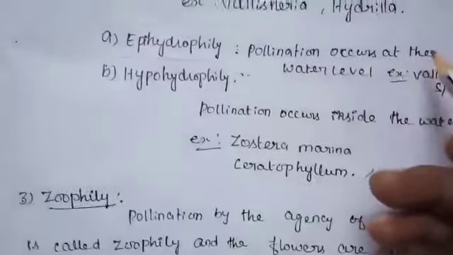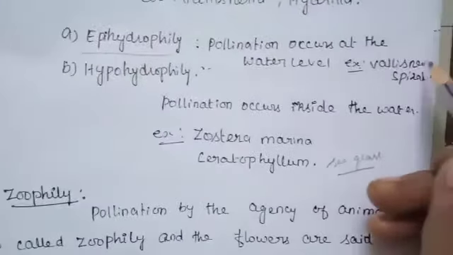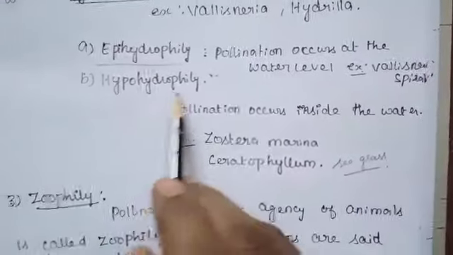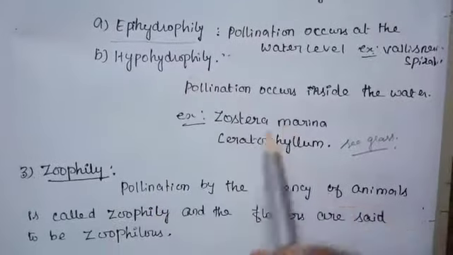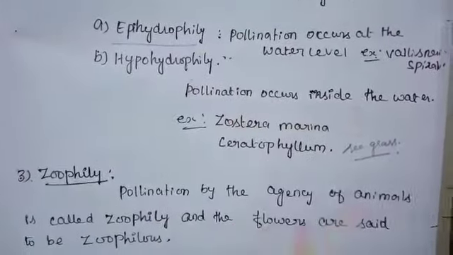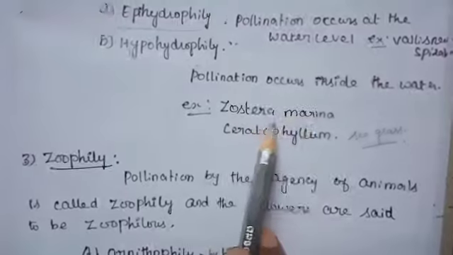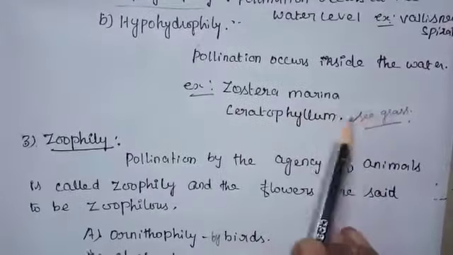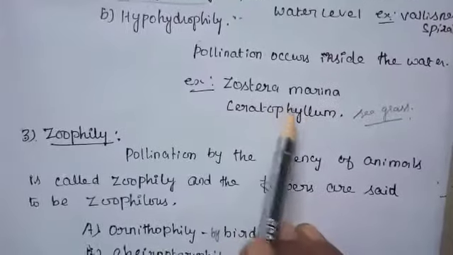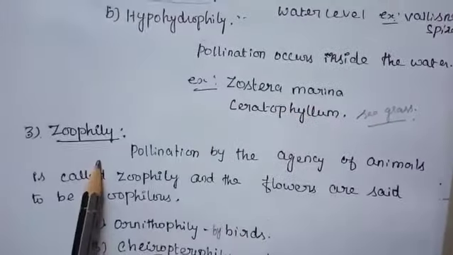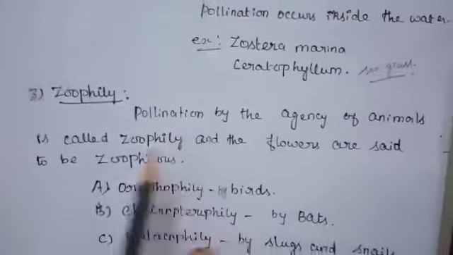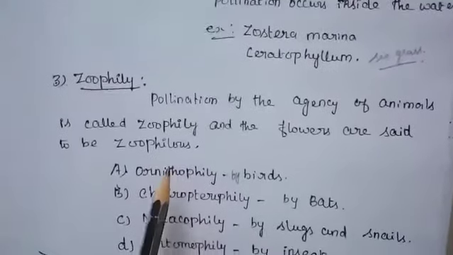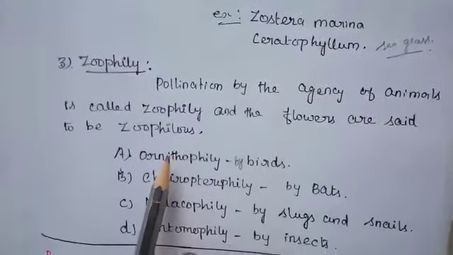Pollination occurs at the water level. Example, Vallisneria. Then hypohydrophily, inside the water. So the pollination occurs inside the water. Examples: Zostera marina, Ceratophyllum. Seagrass is an example of that. Next is zoophily.